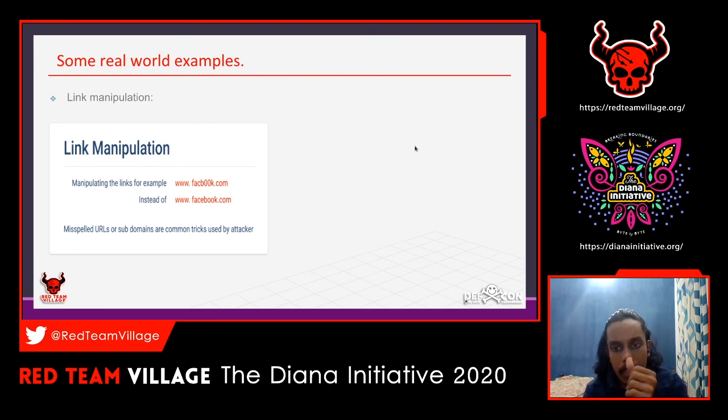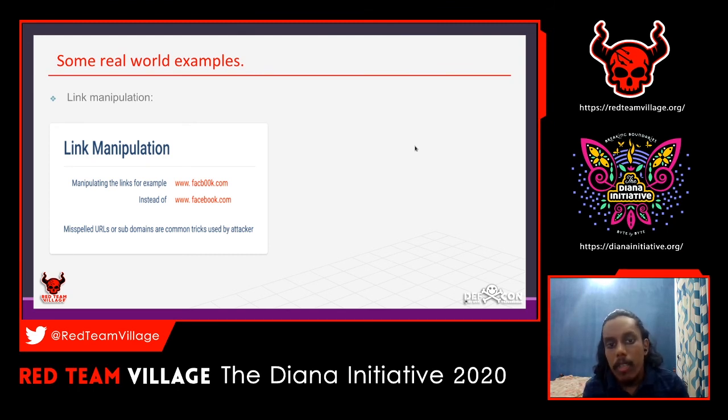Once we see this kind of mail in our mailbox, we usually don't check it. We see that the first four letters are face, and we think, oh yeah, it looks like Facebook. We didn't notice that this is not a genuine one, and we won't recognize this as a phishing mail.